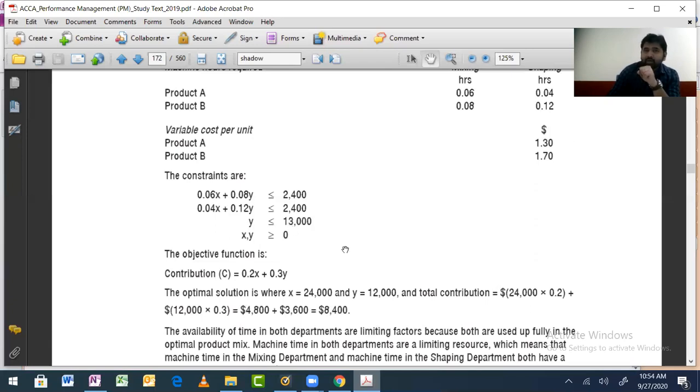Now, see this question, it is good that everything is in one place right now. Suppose there is one guy who is telling the company: your current demand for Y is 13. If you pay 5,000 more, I will increase this to 18. I'll do some marketing for you, and currently you can't sell more than 13, but after my marketing you will be able to sell around 18,000 units.